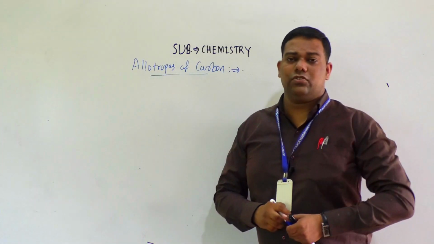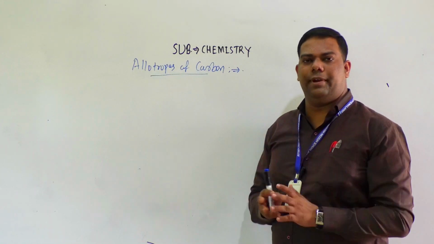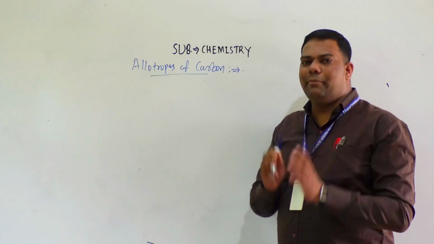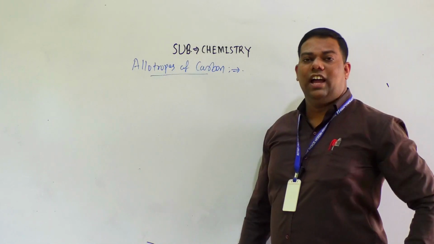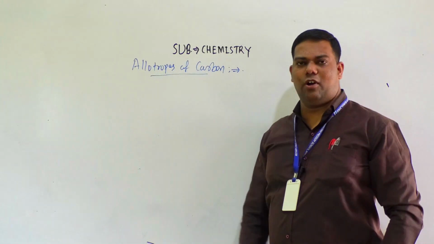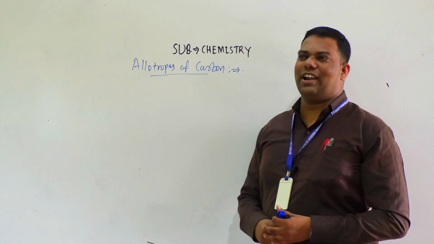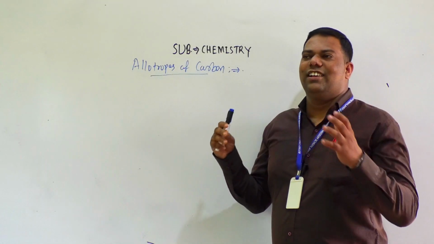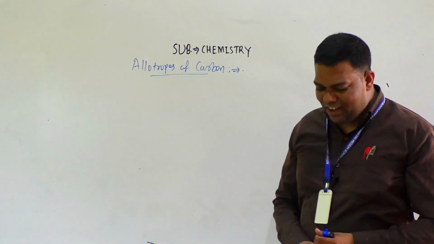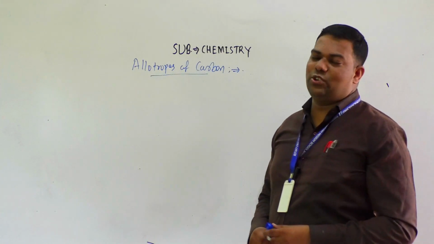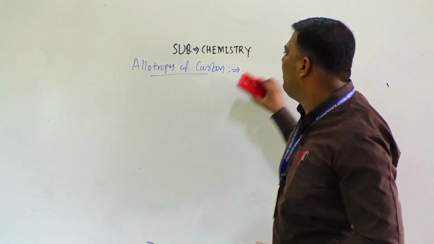First we will define what is allotropy. Allotropy means different forms of an element having the same chemical properties but different physical properties are called allotropes. Same chemical property but different physical property means some are hard, some soft, like that. Now carbon has the following allotropic forms.